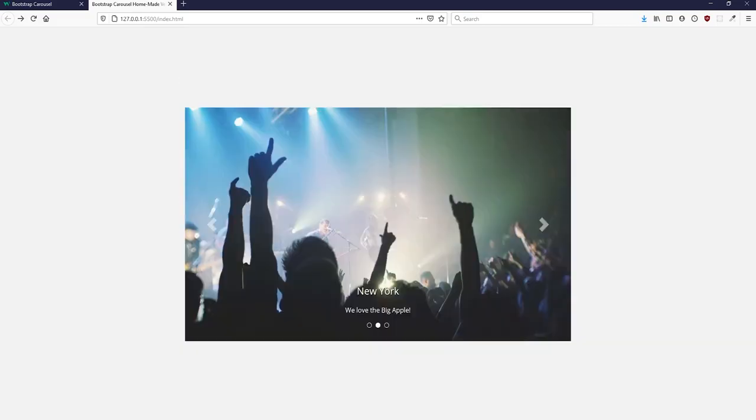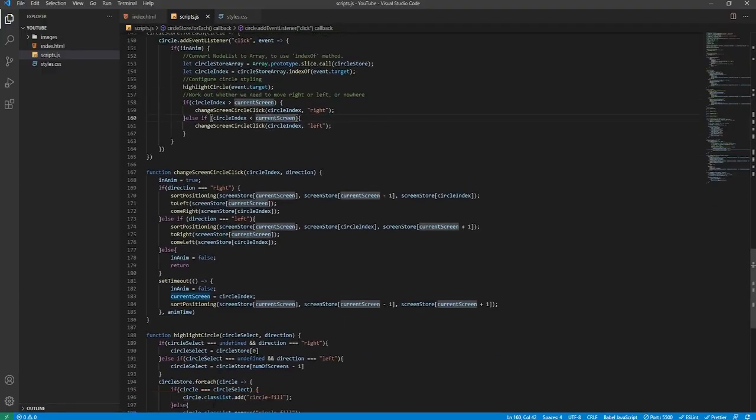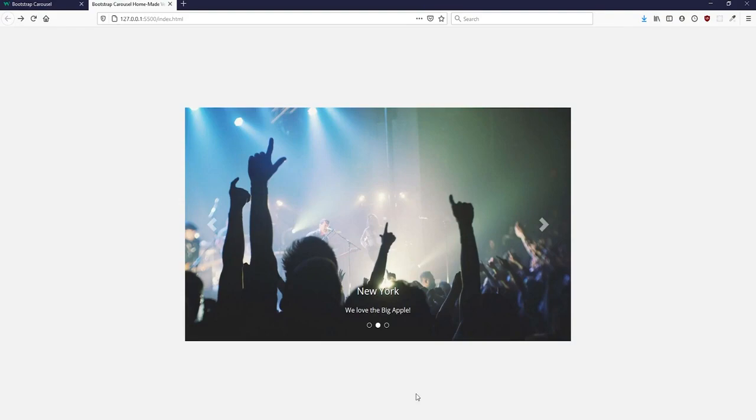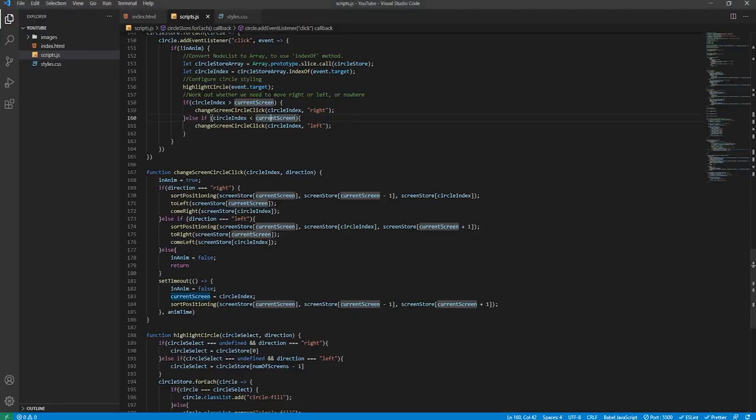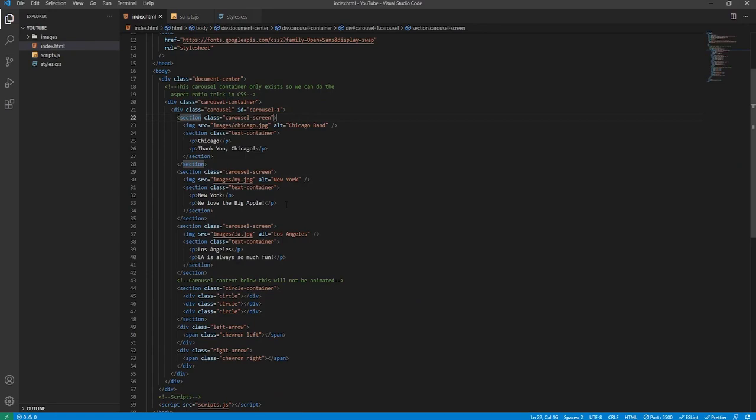The final thing that we will create is in the real carousel, if we remain off the carousel, if we remain hovered off, it will automatically move towards the right on its own automatically. Now this is an optional feature, so you could just end the tutorial here if you wanted. But if you do want this feature, then I'll show you how to create it real quick because I know how long this tutorial is.